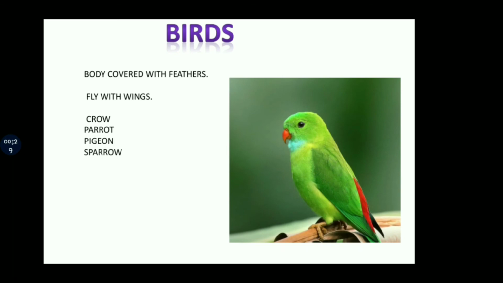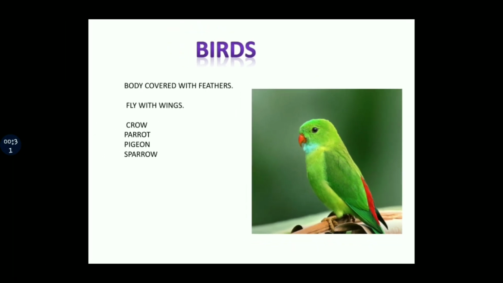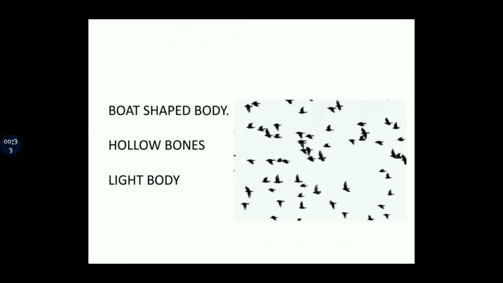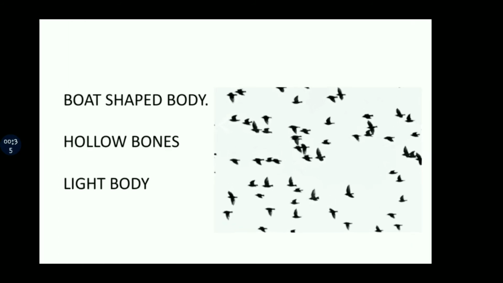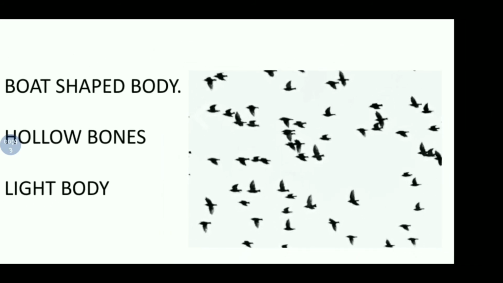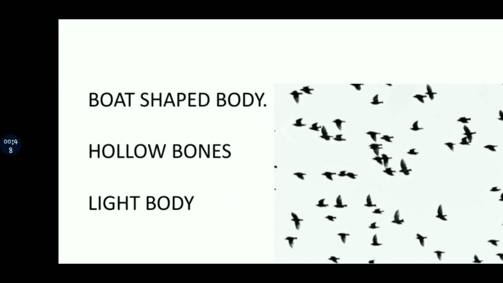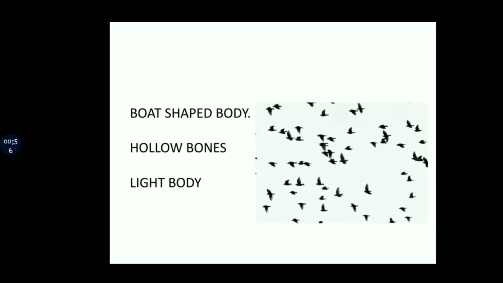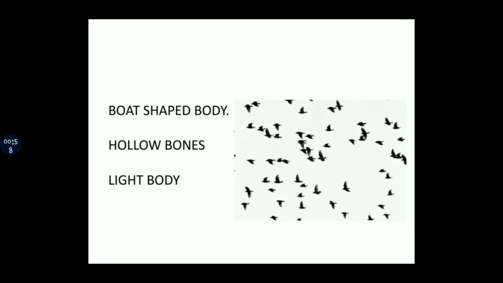All these are birds. Birds have a boat-shaped body. You can see in this picture it looks boat-shaped. They have a boat-shaped body and they have hollow bones. Hollow bones make their body light. So their boat-shaped body, hollow bones and light body help them to fly easily.